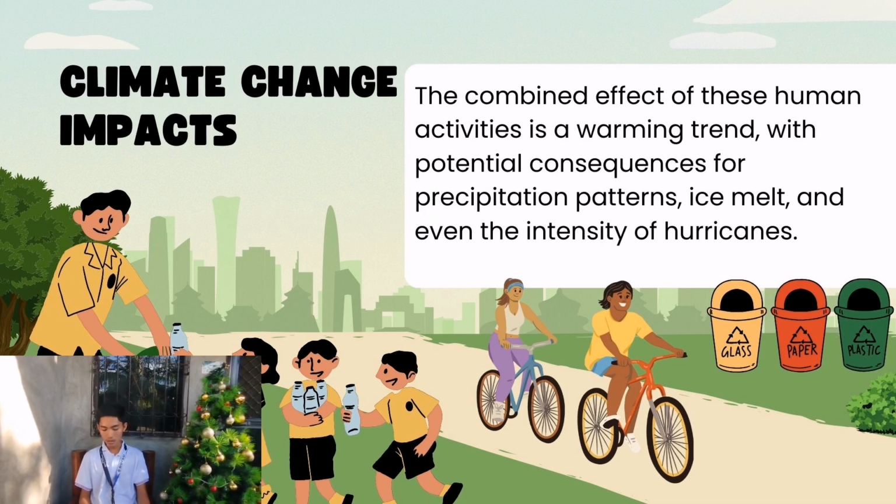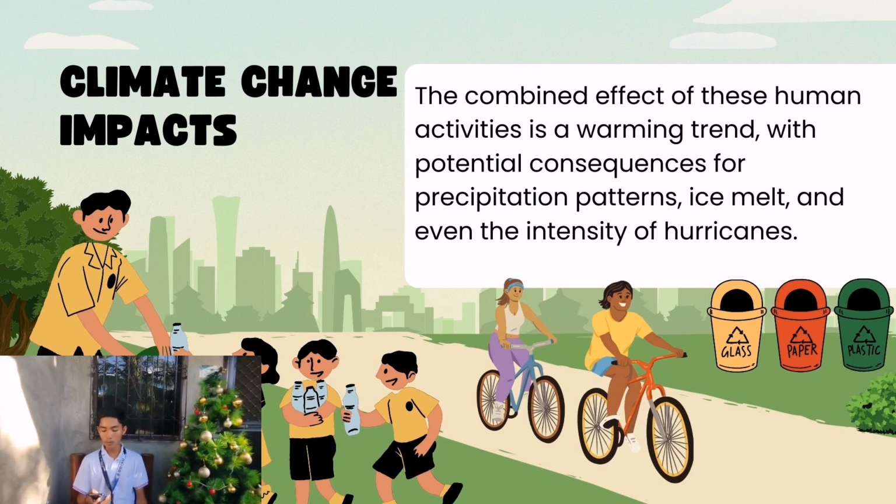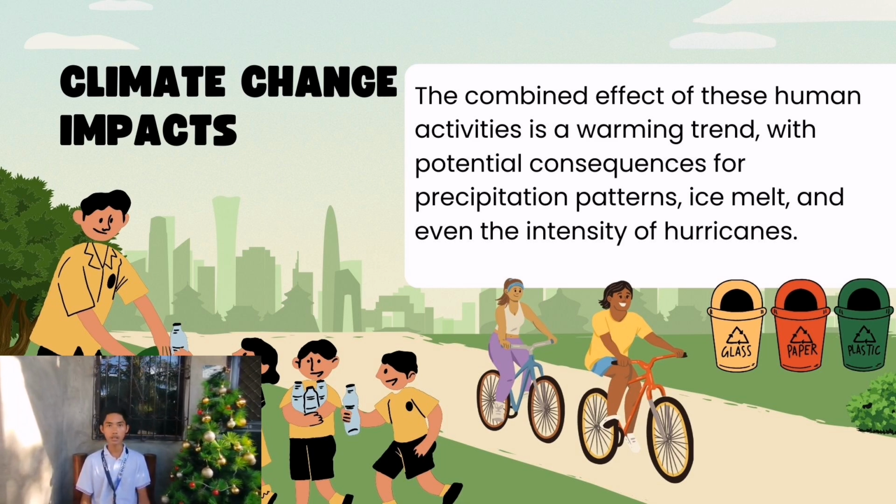Next is climate change impacts. So what are the impacts of climate change to us humans or to the Earth's atmosphere? The combined effect of these human activities is a warming trend with potential consequences for precipitation patterns, ice melt, and even the intensity of hurricanes. So, for example, excessive climate change would lead to more heat from the sun.